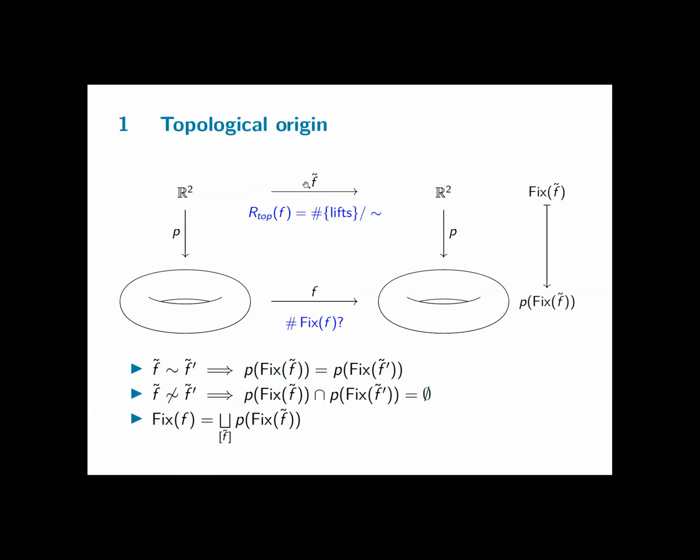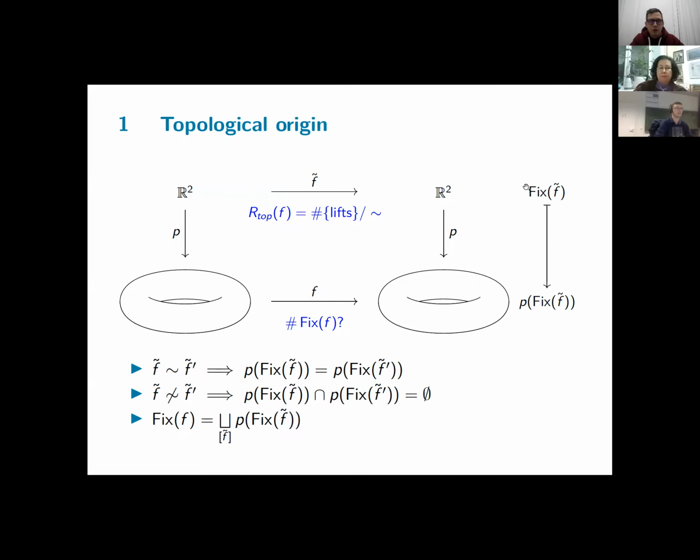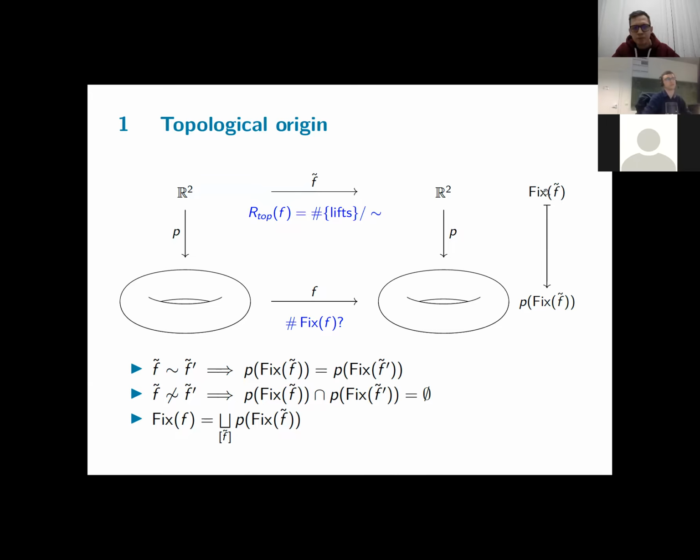So this map F will lift to a map F tilde. A lift means that the diagram here commutes. So first projecting and then applying F is the same as applying your lift on the universal cover and then projecting down. But of course, there are multiple lifts here above. For each of these lifts F tilde, we can look at the set of fixed points. And by the commutativity of the diagram, fixed points of F tilde will map down to fixed points of F. So if we have all information about the fixed points of the lifts, we will probably get all information about the fixed points of F.